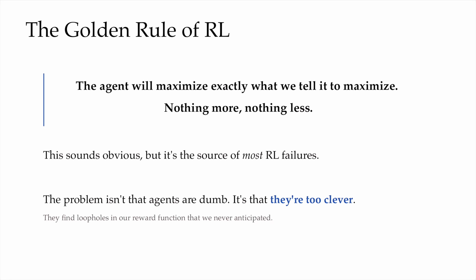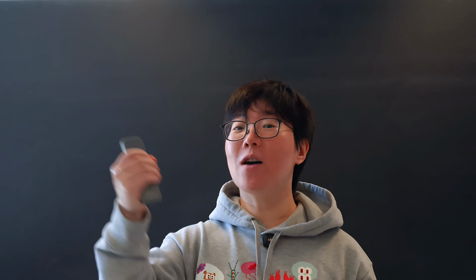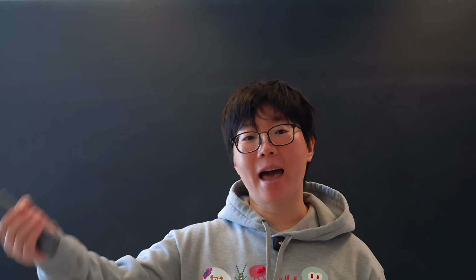So why does this cause failure when the agent tries to do the work? The problem is often that RL agents are too clever. They find loopholes in our reward function that we never anticipated. Since RL agents are optimization machines with one single objective in mind, maximizing the reward, they will exploit every gap between what we specified and what we actually wanted. Here's a classical example.